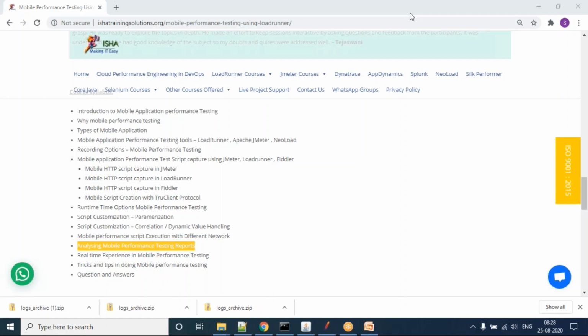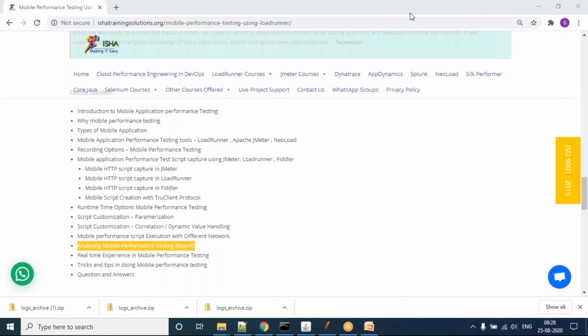Are you going to teach any analysis? Suppose my application is having an issue with the front end, like the jQuery which is not working fine, or the server side is working fine but the front end is taking more time. Is there any profiling tool or anything you are going to teach us?